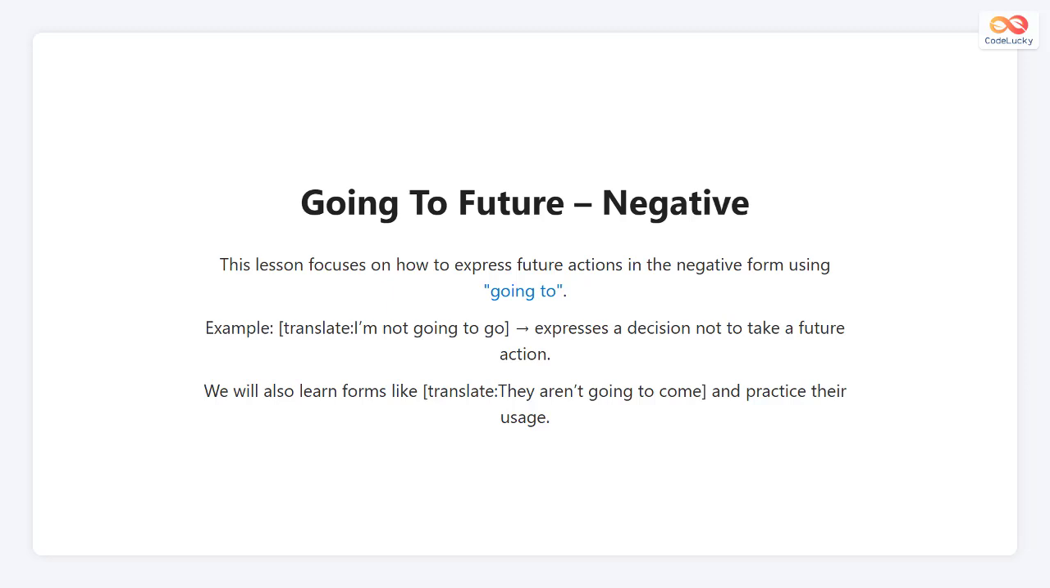In English, we use the phrase going to when we talk about future plans or intentions. When we want to say that something will not happen or that we do not plan to do something, we use the negative form of going to. For example, I am not going to go means that the person has decided not to do the action in the future. Another example is, they are not going to come, which shows that the action will not take place.